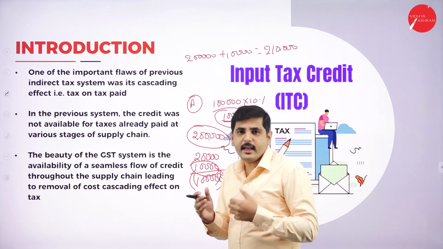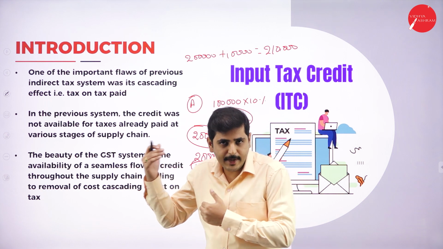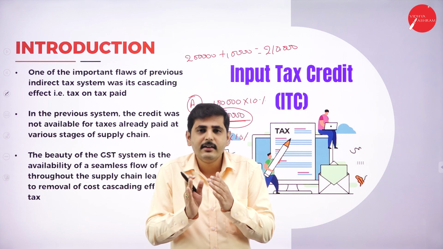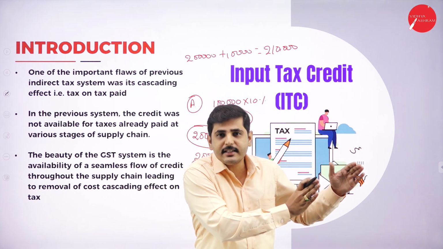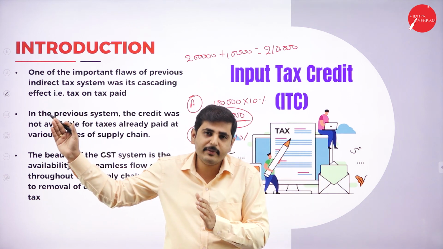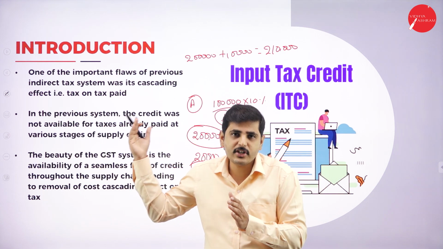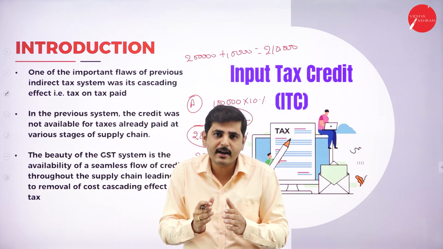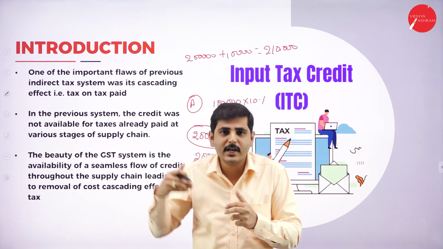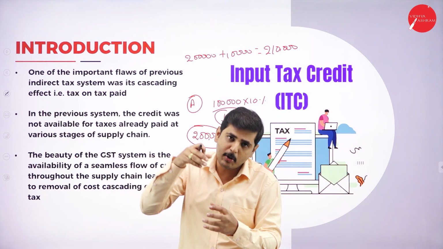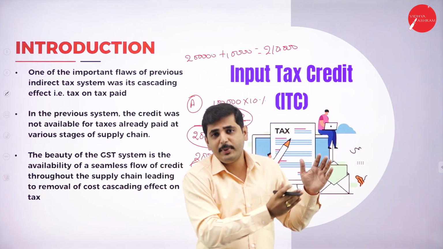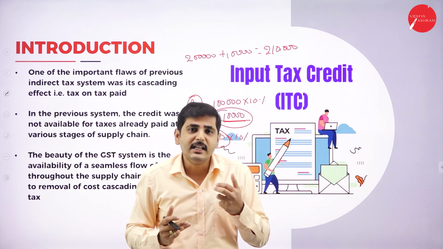So that's why, if I get back the amount I already paid, I will not add that amount. I will sell the product at the cost of purchase or cost of production plus whatever value I added. I add both amounts and sell it to the customer. If I do not get the credit for the tax I already paid to the producer, I will add the tax amount also and sell the product to the customer. So it leads to an increase in the price of the product. That's why we need the input tax credit.